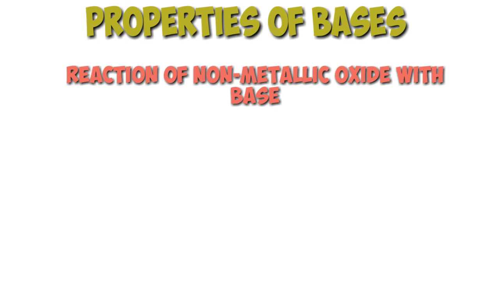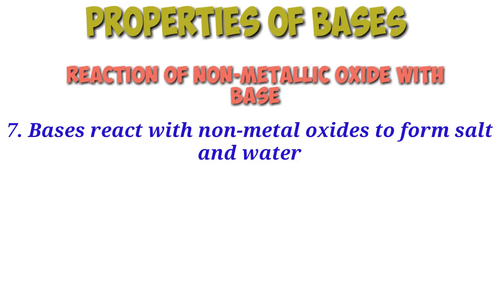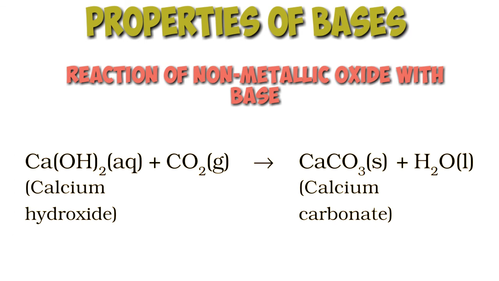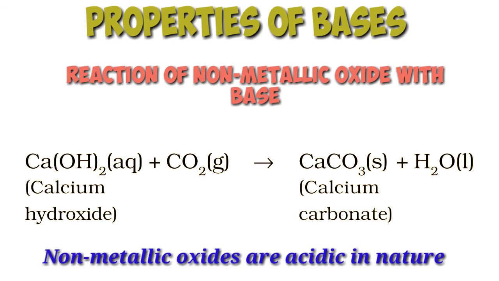Next one, reaction of a non-metallic oxide with a base. Bases react with non-metallic oxides to form salt and water. The reaction between carbon dioxide and calcium hydroxide is an example. Calcium hydroxide, which is a base, reacts with carbon dioxide to produce a salt and water. Since this is similar to the reaction between a base and an acid, we can conclude that non-metallic oxides are acidic in nature.